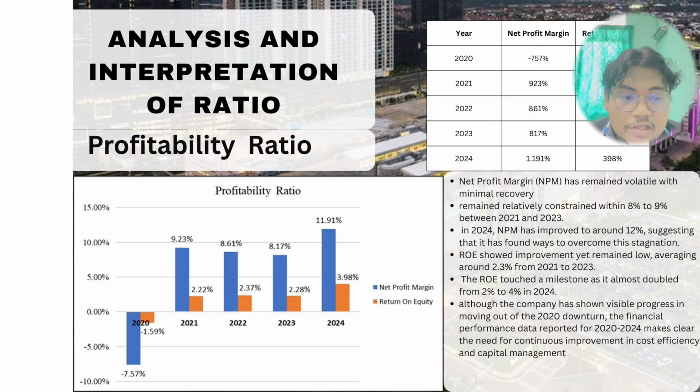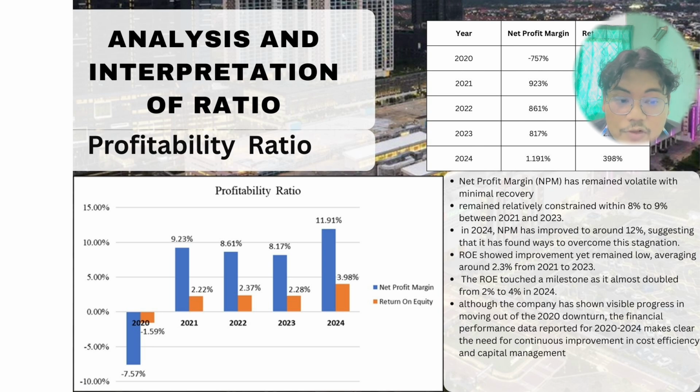Let us look at the profitability measure using net profit margin and return on equity. So between 2020 and 2023, the net profit margin remained relatively constrained, fluctuating within the range of approximately 8% to 9%, reflecting a gradual recovery following the downturn in 2020. However, in 2024, the net profit margin increased significantly to 11.91%, indicating improved cost efficiency and stronger operational performance.